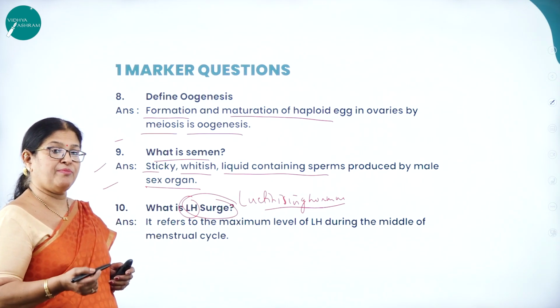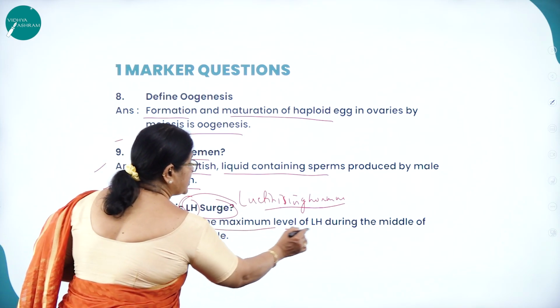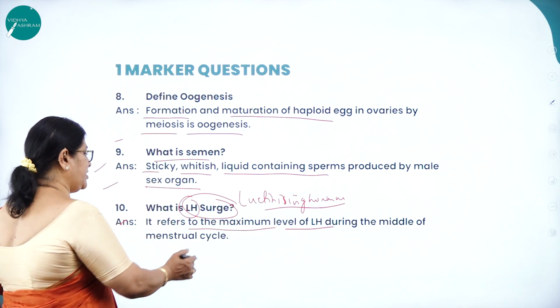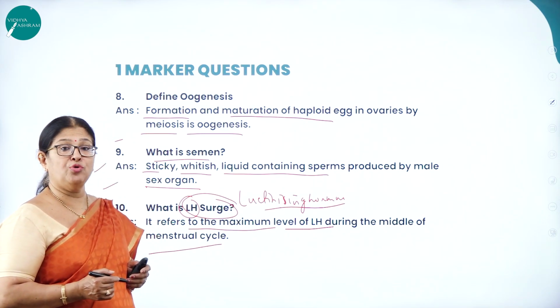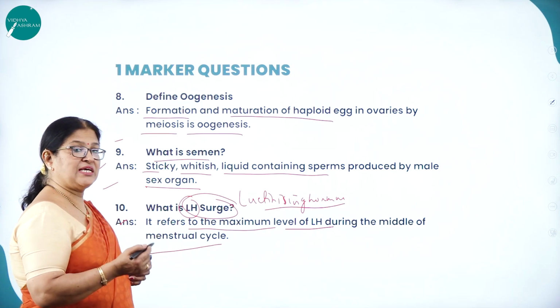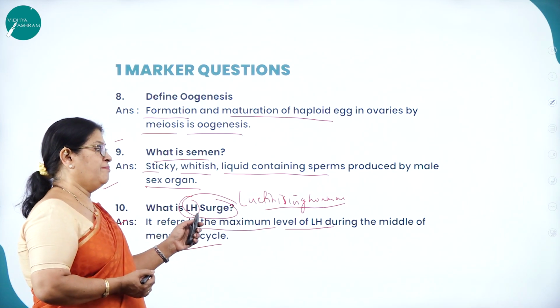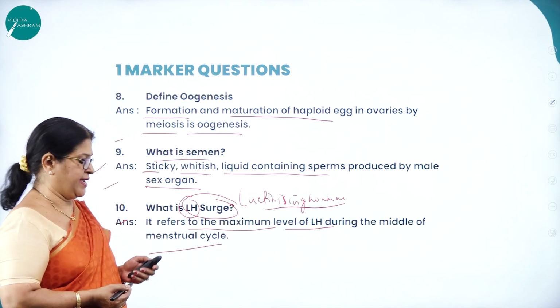This is a very common question which is asked in the board examination. LH surge refers to the maximum level of LH during the middle of the menstrual cycle, and it is very important for ovulation, for the expulsion of ova.